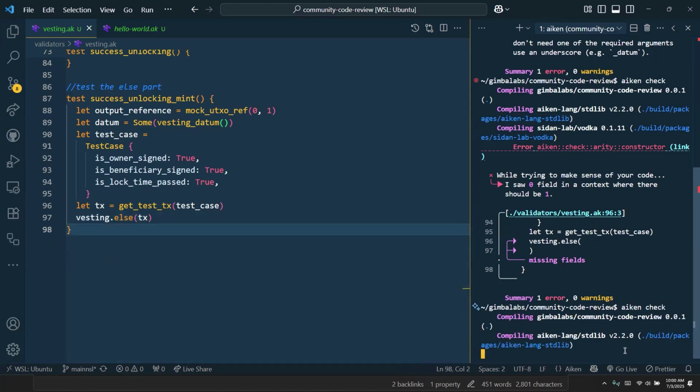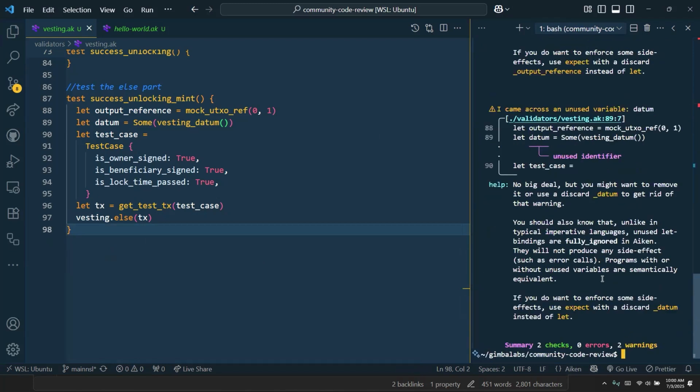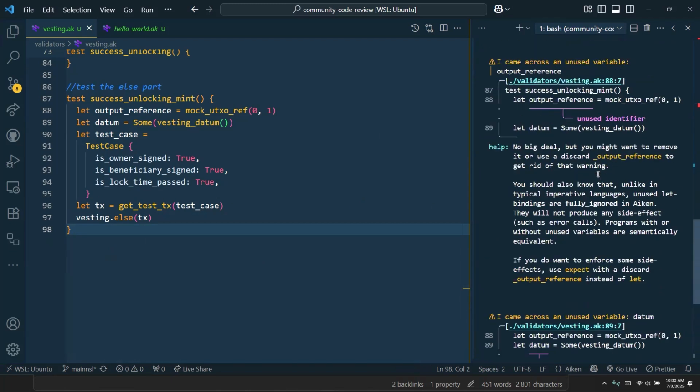Interesting. Okay, we got something. It says two checks, so that means it passed, right? Two checks passed. Those are doing nothing. All they're doing is vesting and unused, else unused.